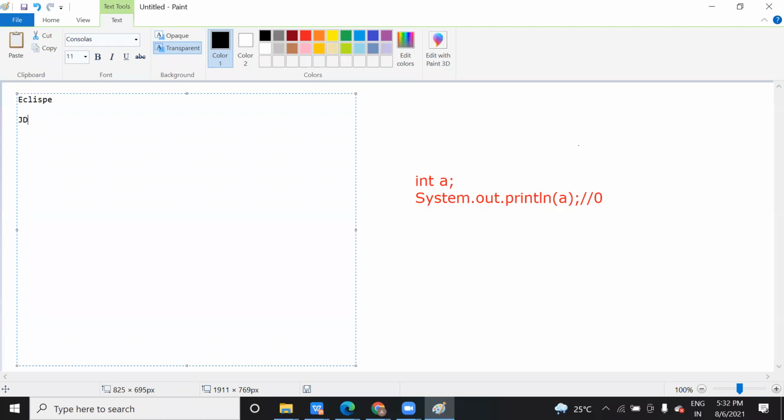Then JDK 16, the latest version, and we will see how you can run a program in Notepad as well as in Eclipse. I will first explain the structure of a program, OOPS concept, class, object, and OOP concept. First we will see this.